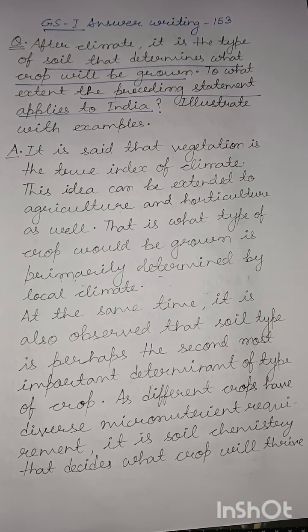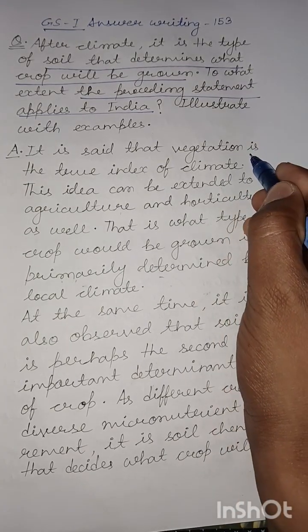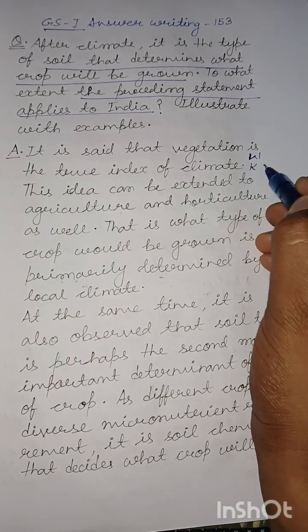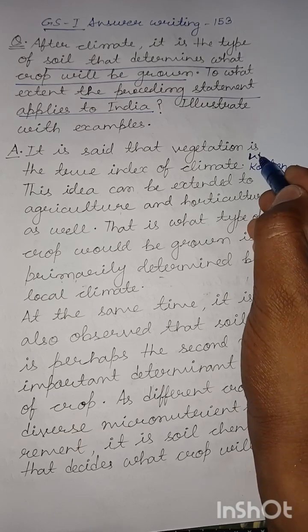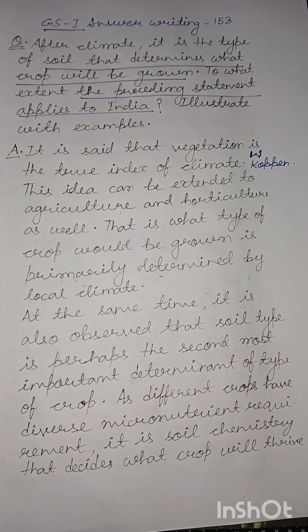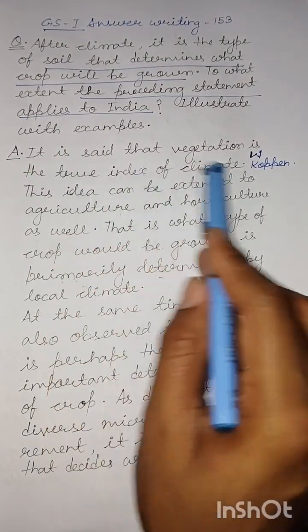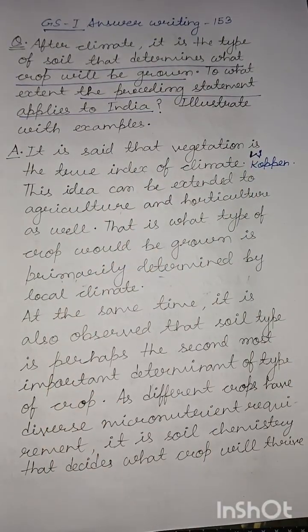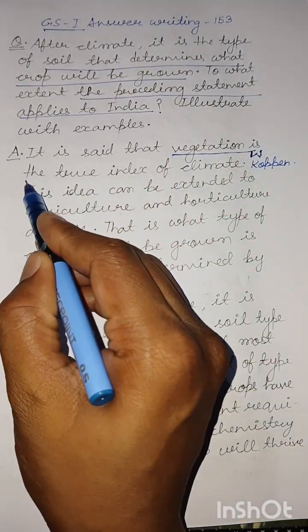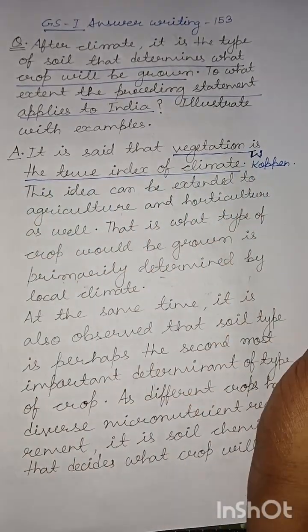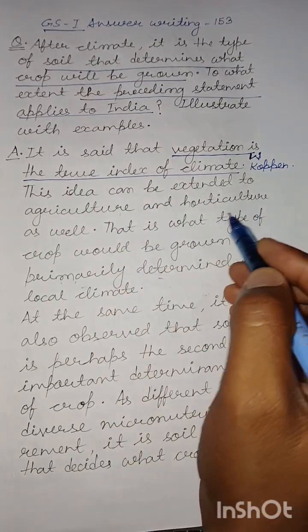With this, we are introducing our answer by making an observation that is attributed to Vladimir Koppen. You can recall that Vladimir Koppen had attempted one of the first climatic classifications, and the observation he makes is, it is said that vegetation is the true index of climate. This is a famous statement attributed to Vladimir Koppen. The idea can be extended to agriculture and horticulture as well.